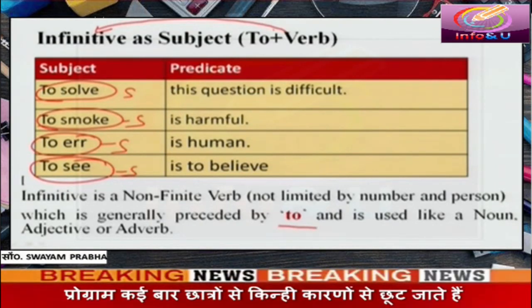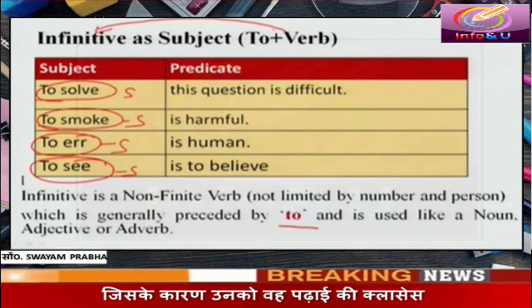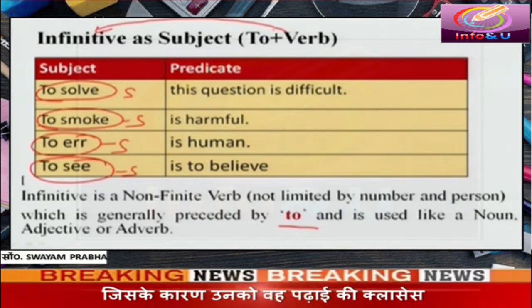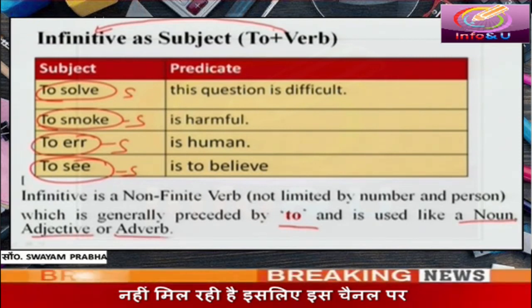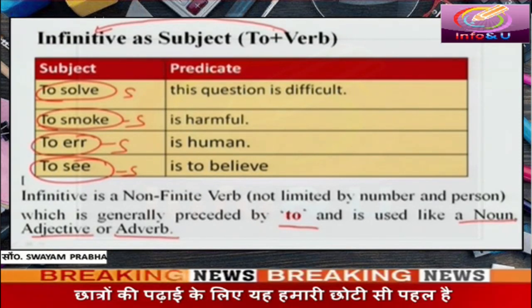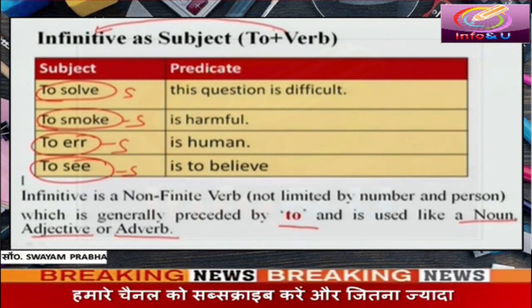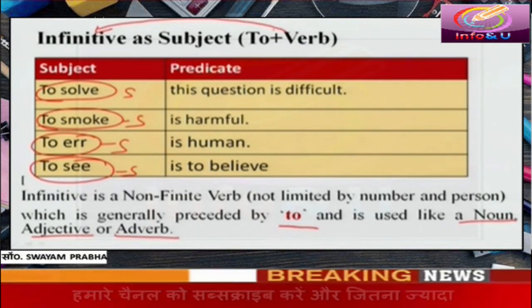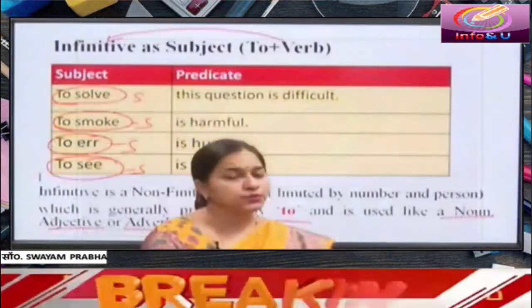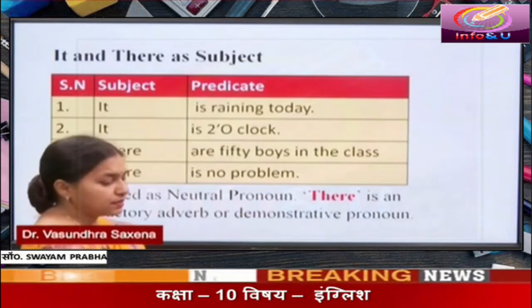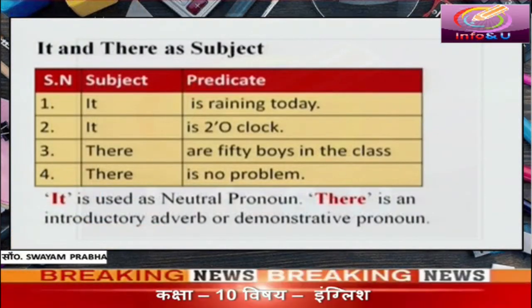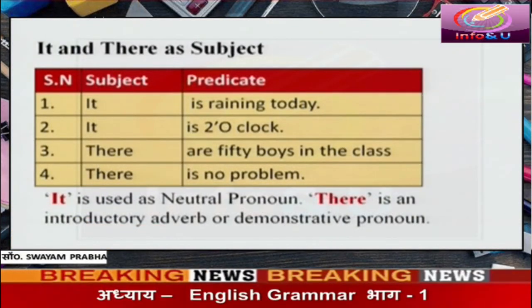We place to before the verb and it is used like a noun, adjective or adverb. So this way we have seen gerund and infinitive can be used as subject. It and there as subject. It and there can also be used as subject.